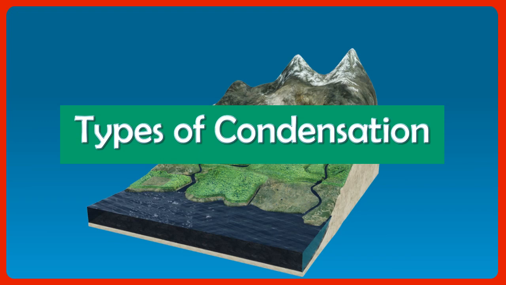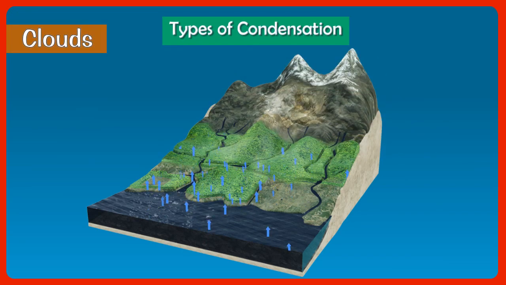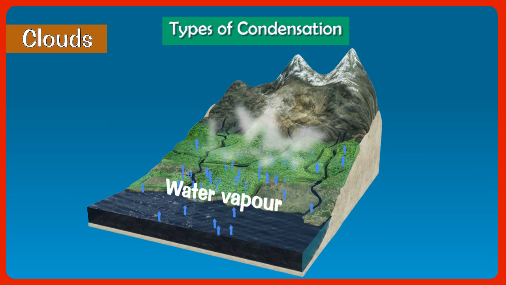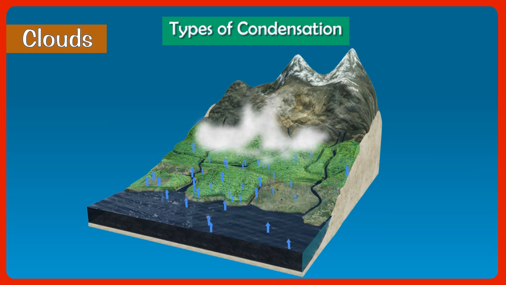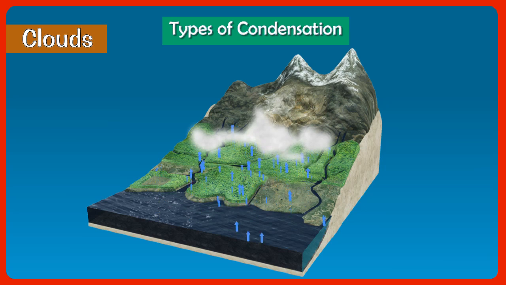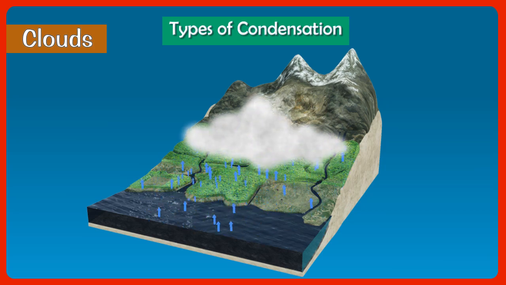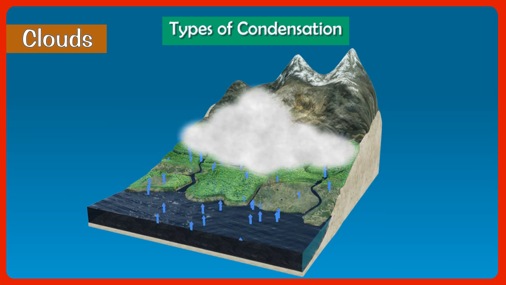Types of condensation. Clouds. As moist air moves upward, it cools down. When the temperature of the air reaches the dew point, the water vapor condenses in the form of small droplets of water or ice crystals. These droplets cling to the dust particles and hang in the air in the form of clouds. They move hither and thither along the wind in the sky. Clouds are of great variety depending on their height.